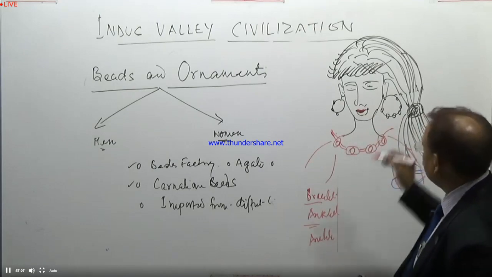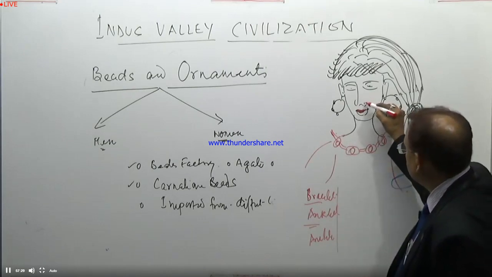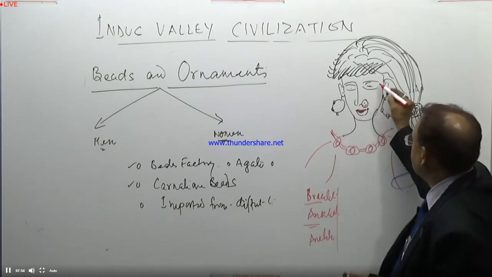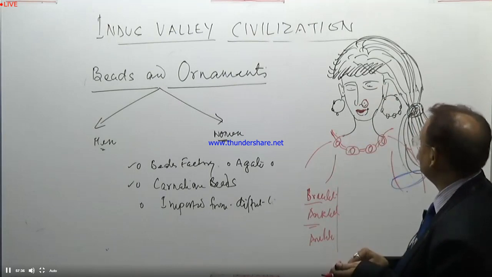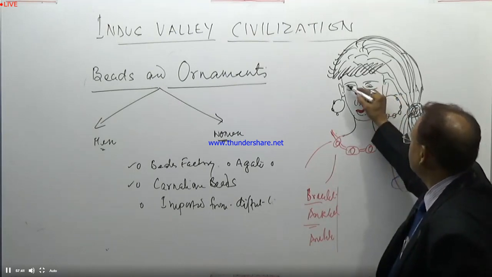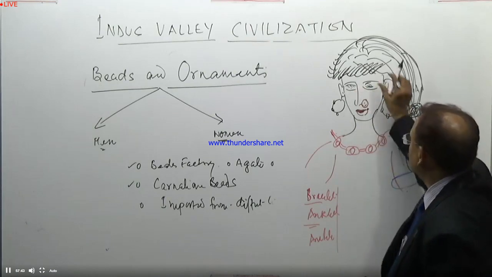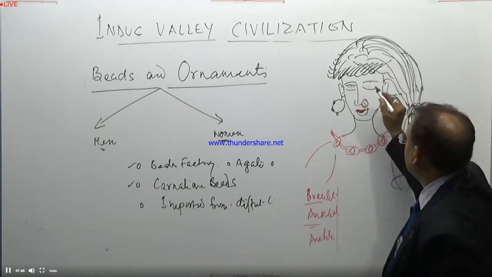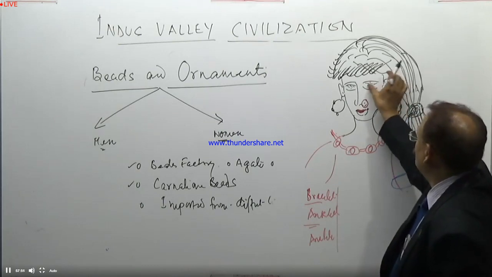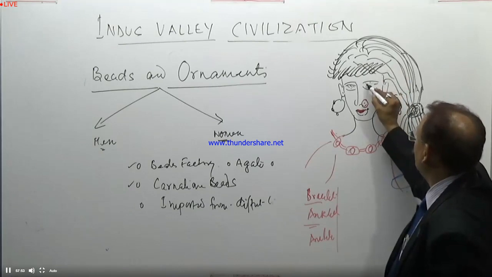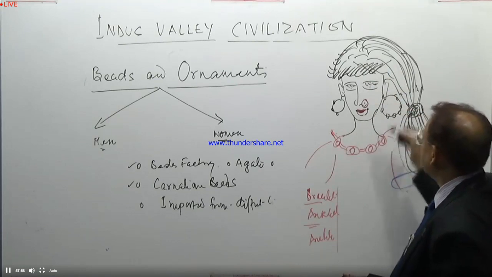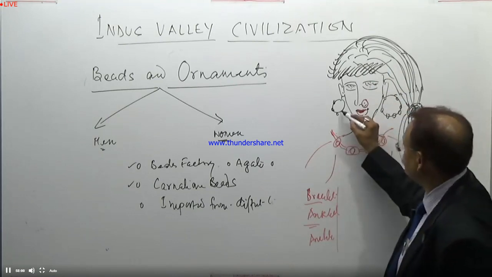Another important thing people also used during this period was the nose pin. They also had a very good idea of shaping the eyebrows and all, making the picture more attractive or more decent. So this is what we find during the Indus Valley civilization period.